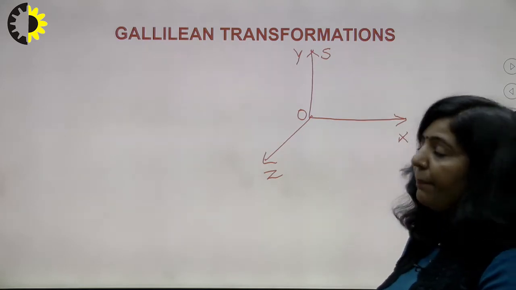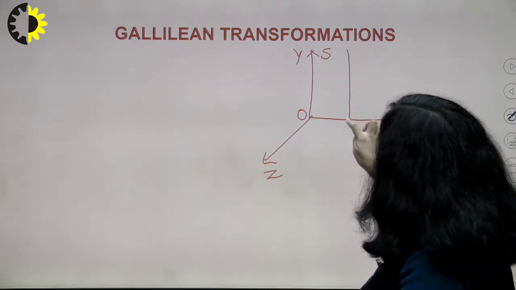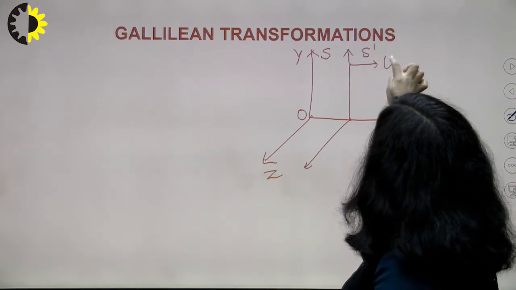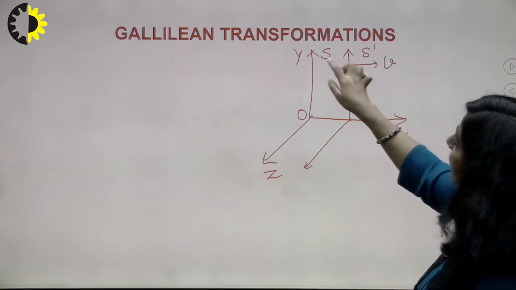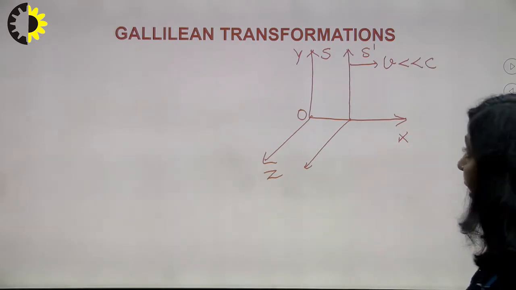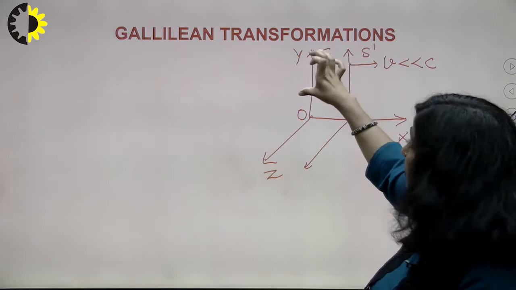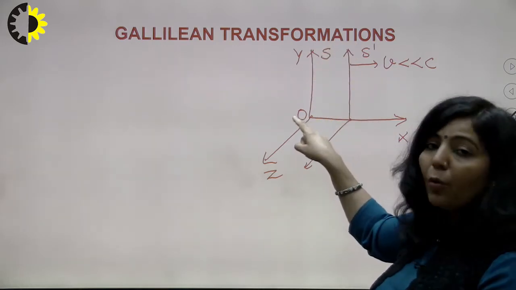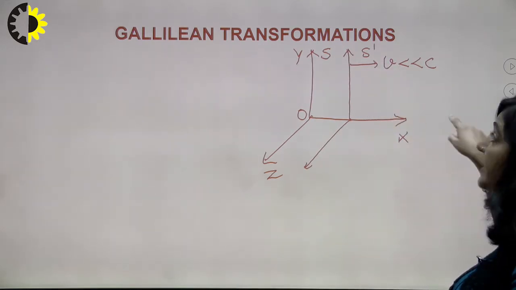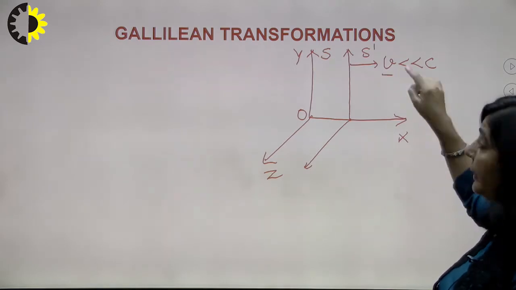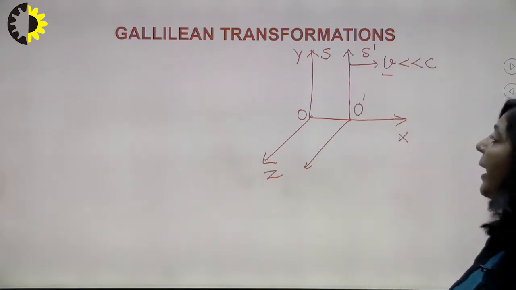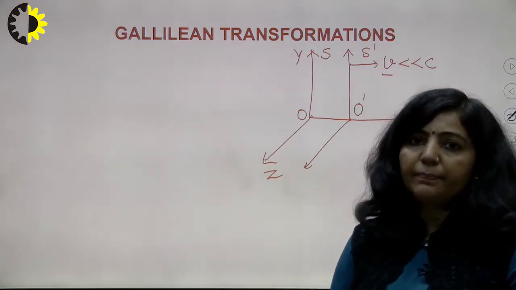There is another frame, and that frame is moving with a constant velocity with respect to this S frame, and this velocity is very, very small with respect to c. What you have is a stationary, rest frame, S frame, and observer O is sitting in that frame. Another frame is S dash, which is moving along this x-axis with this constant speed, which is very, very small with respect to c. And the observer O dash is sitting in frame S dash, right?